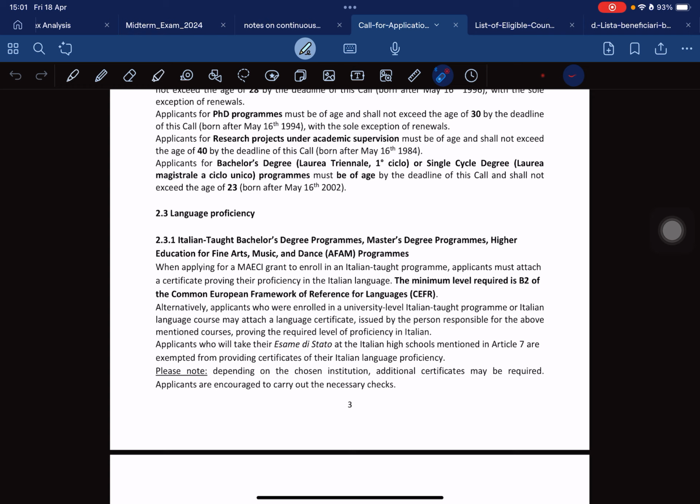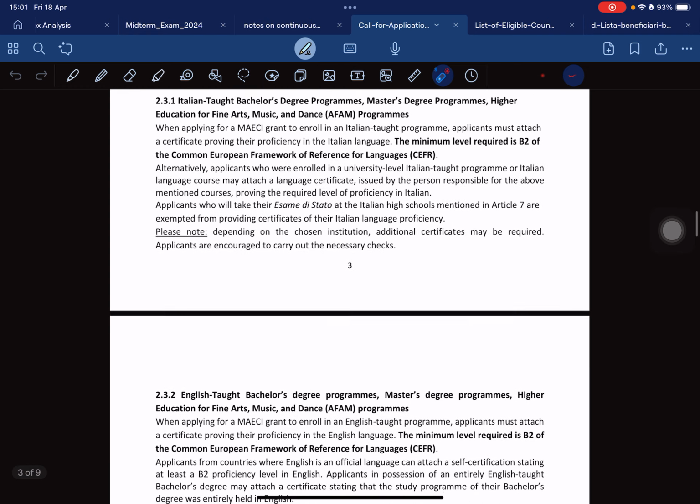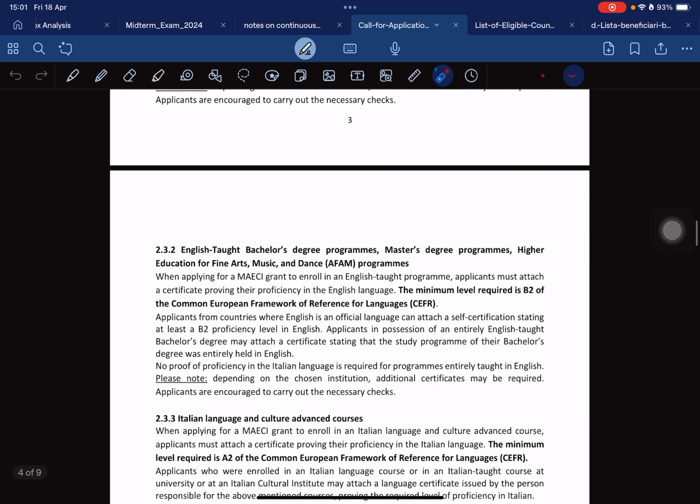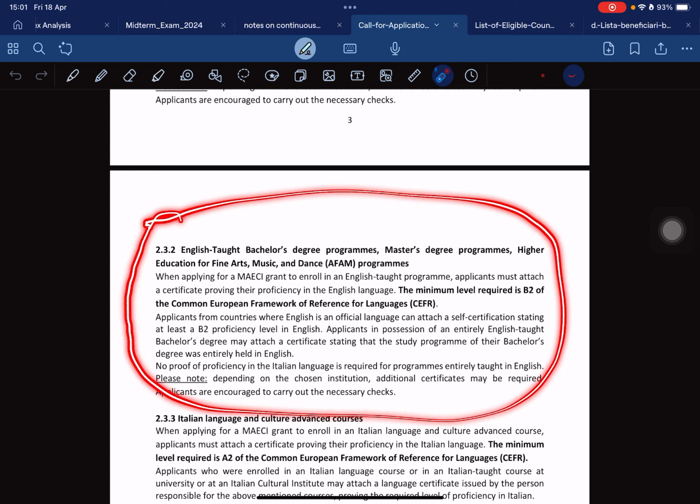So right now, this is my concern. This is the English taught. Yeah, this is what most international students apply to. With this one, when applying for the MAECI grant to enroll in English taught programs, applicants must attach a certificate proving their proficiency in the English language. The minimum level required is B2.